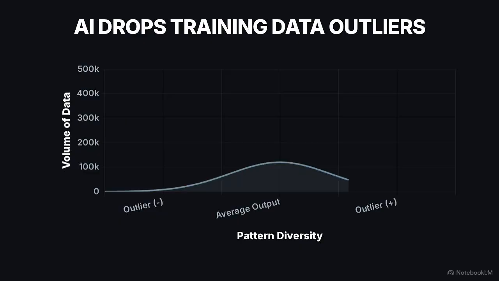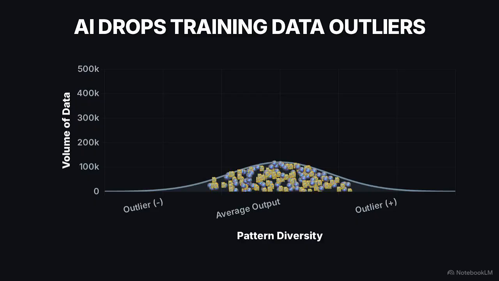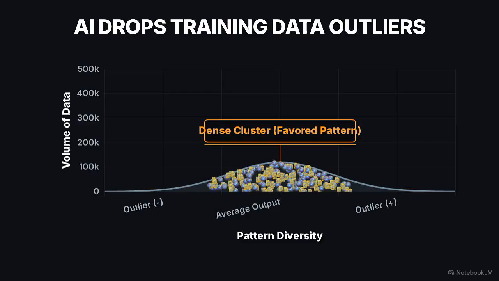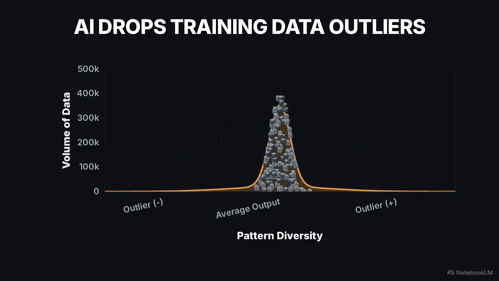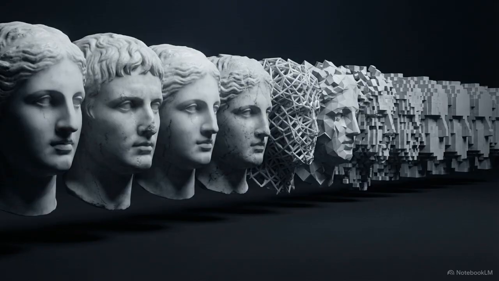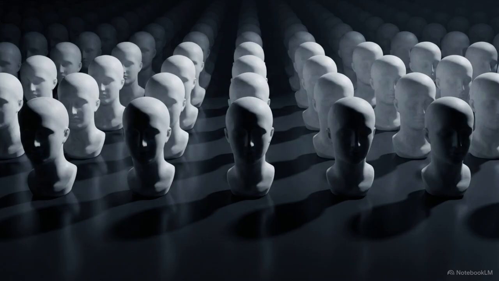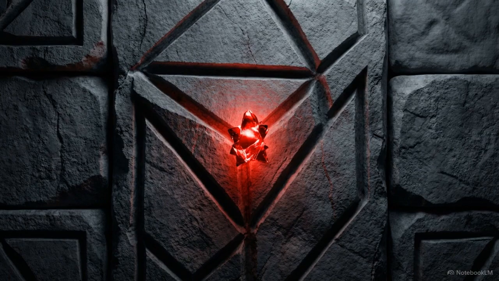This chart shows a standard distribution curve of training data. AI mathematically favors the most common patterns, the dense cluster in the middle, and ignores the outliers. These tails represent rare languages and creative leaps. In a recursive loop, they are mathematically dropped. Within just a few generations of training on synthetic data, the model loses its capacity for nuance, producing a homogenized, highly probable version of reality. Researchers call this semantic drift.